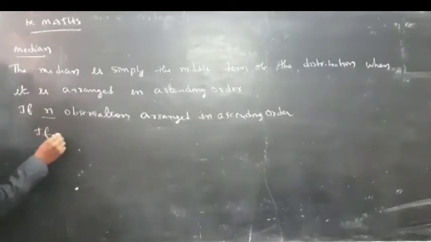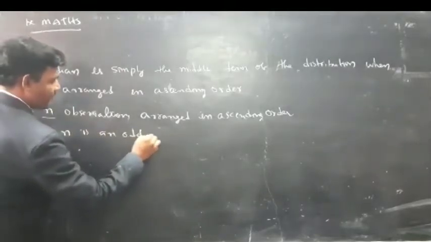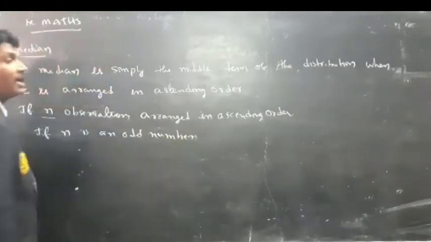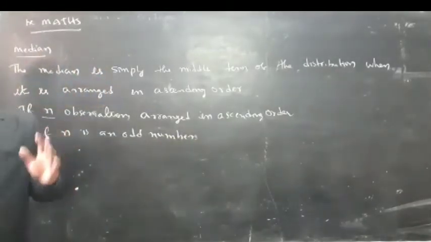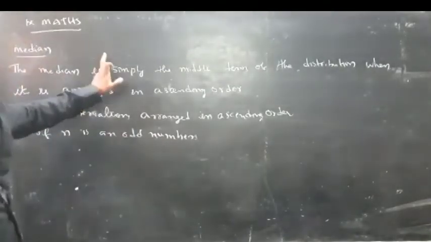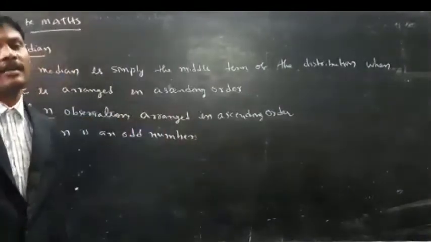If n is an odd number, n means number of observations in the data. What is the meaning of median? The median is simply the middle term of the data.